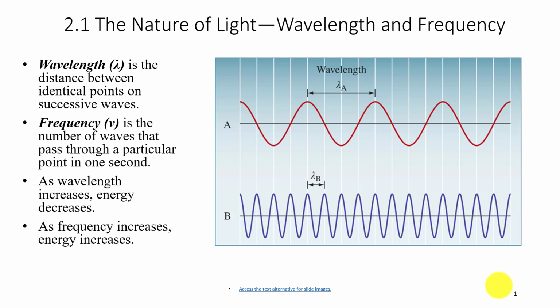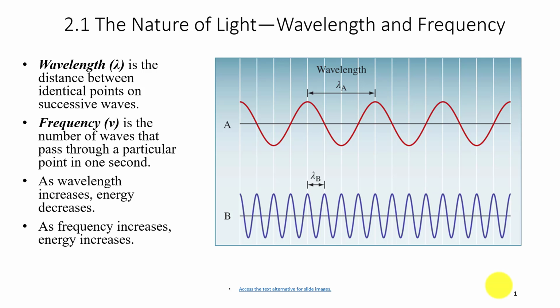In this video, we will start talking about Chapter 2. We will talk about the nature of light and then transition a little bit into the model of the atom, atomic orbitals, electron configurations, talk about periodic trends, and then finally how the ions are formed, so losing and gaining electrons. First, let's talk a little bit about the nature of light.